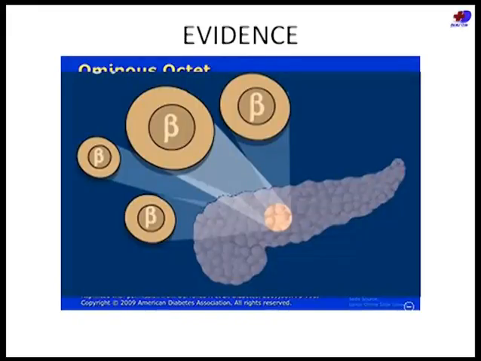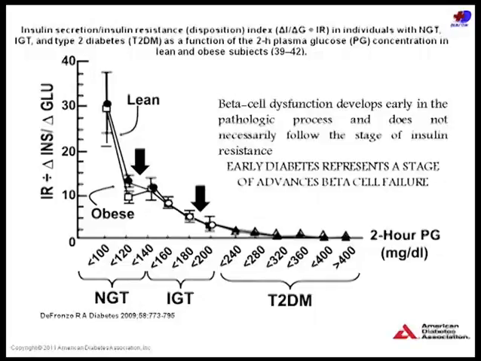So yes, we have several different pathophysiological mechanisms involved. We will not go into all of that. We look at beta cell function today. We have a lot of evidence from a number of studies which have shown that as a person moves from normal glucose tolerance to IGT to type 2 diabetes, the beta cell function keeps dropping. So when you have type 2 diabetes, at diagnosis, most of your beta cells are gone. Go back a bit, when you have IGT, about 80% of your beta cells are gone.